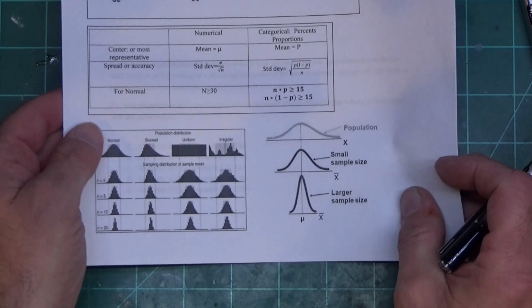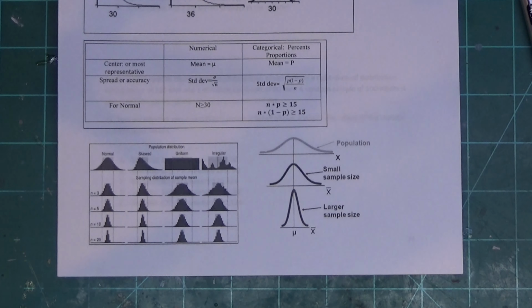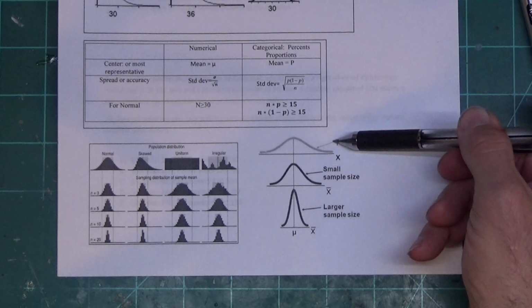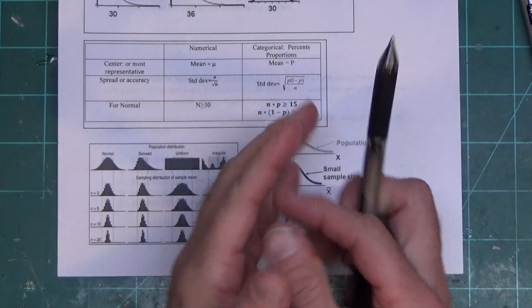Now there's some theory that goes with this, and I have the theory at the bottom of the page. So if the sample size is large enough, the sampling distribution will follow the normal. What that means is, regardless of the shape, whether it's normal, skewed, uniform, or irregular, as the sample size approaches 30, these things all tend to approach bell curves. So that's kind of a good thing. The other one, standard error, says as my sample size goes up, the variation reduces. In other words, my standard error gets smaller, which renders the results more accurate.